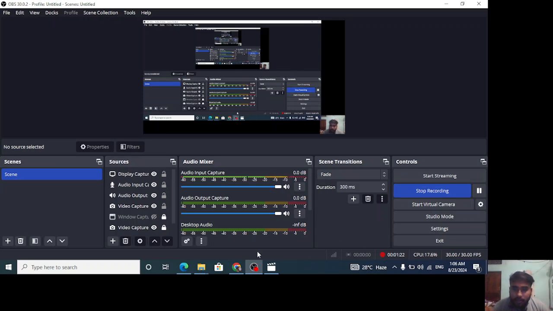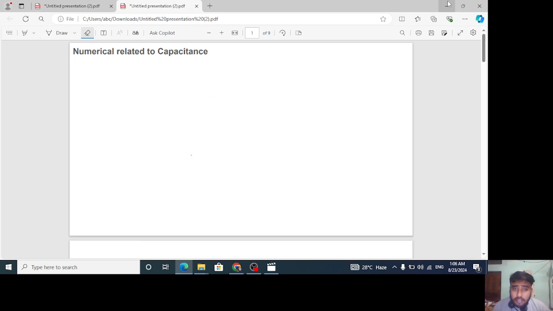We'll go with the first numerical of Lenz's law. Here it is in front of you all. Listen, we have a numerical given of Lenz's law. What is given, understand it better. We have a magnetic field which is perpendicularly inside the plane of the paper.